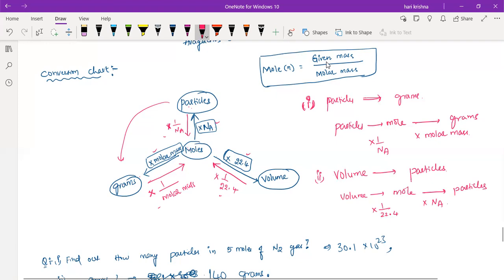From particle to volume, first we should multiply with Avogadro number, then divide with 22.4. Now it is clear, right? This is the complete mole concept chart. It's very, very important for the competitive exams also. Definitely you'll get 1 or 2 questions on this chart itself.